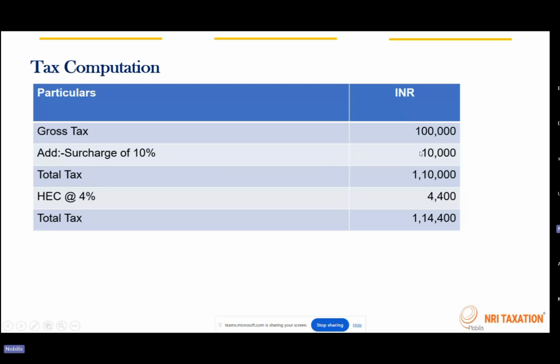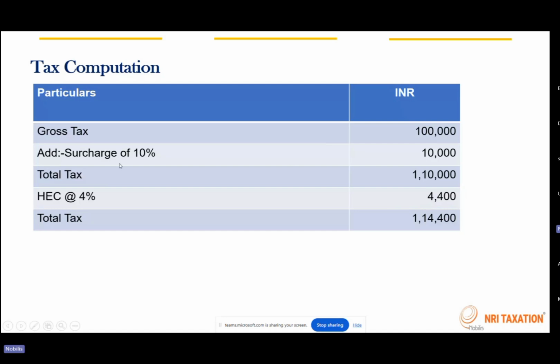Okay, so it will come to 1 lakh 10,000. And on this 1 lakh 10,000, health and education cess of 4% will be applied, which will come to 4,400 rupees. And that's how the total tax will be derived, and it is coming to around 1,14,400 rupees. So this is how the computation is done and the final tax amount is derived.